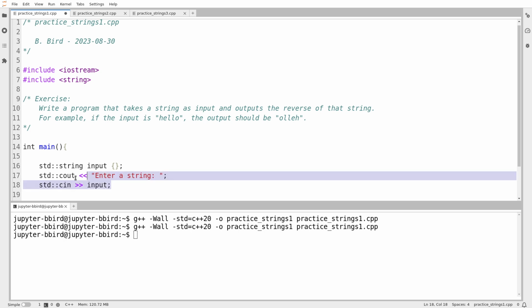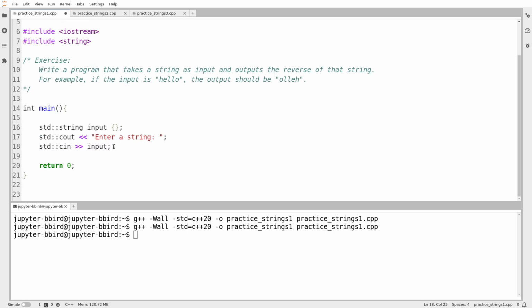We could argue that I should do a check on this to make sure that they do enter something, but I'm going to take the position that the only situation where string input fails is when the input ends. That is, the user just stops providing input. And in that case, we'll treat the string as being empty. So I don't see the need for any further error checking there. So this form of input, using std::cin and the stream extraction operator, will result in me reading only one word. If they enter multiple words, it will not read all of them. And I'll come back to that issue in a minute.